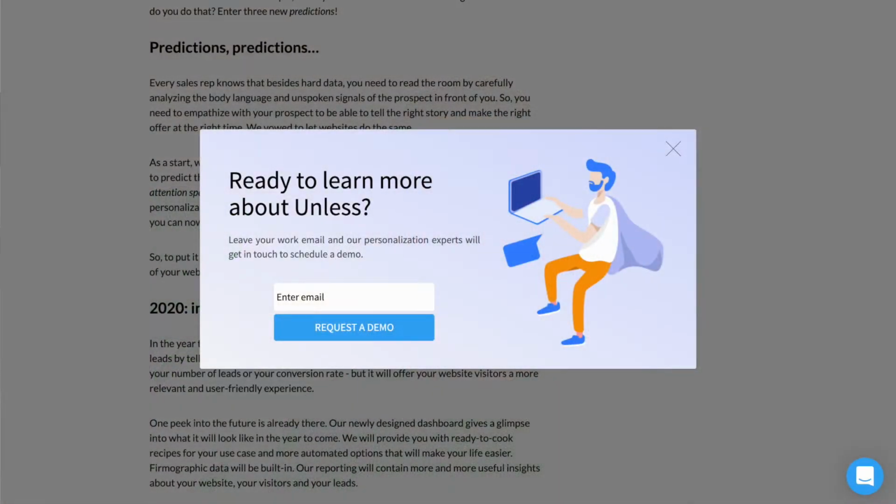And to wrap it up, let's take a look at an example, this time from our very own website. We set up this overlay to encourage interested visitors who have been on a blog page and read a portion of the post to book demos. We know they're already interested in Unless since they're reading about a specific subject on our blog, and the component acts as a simple nudge.